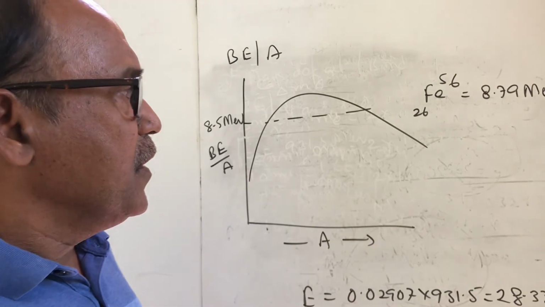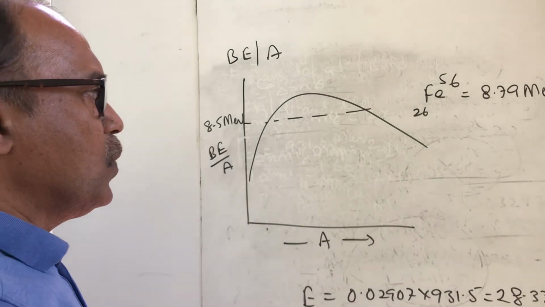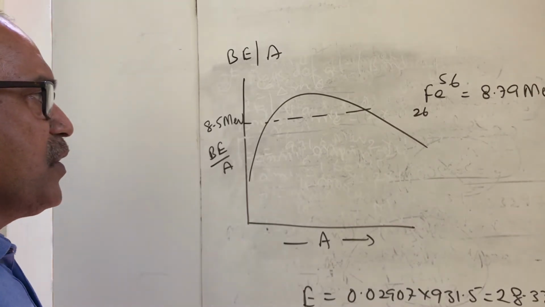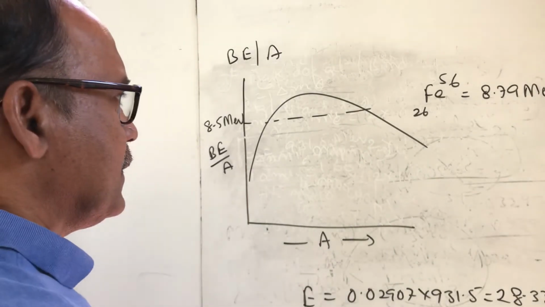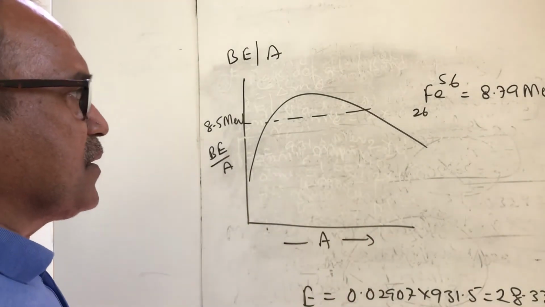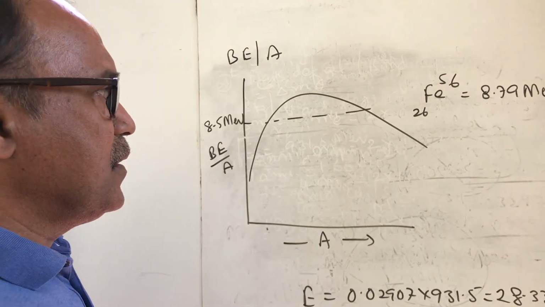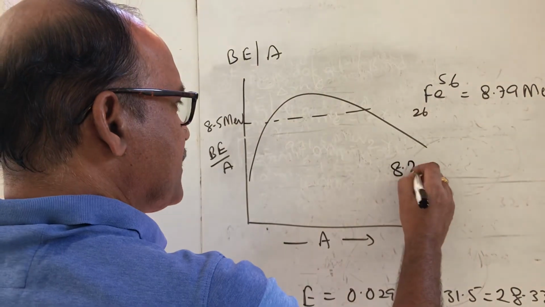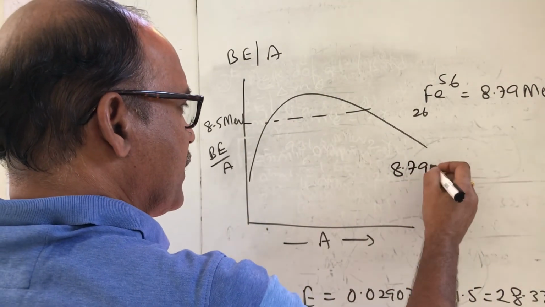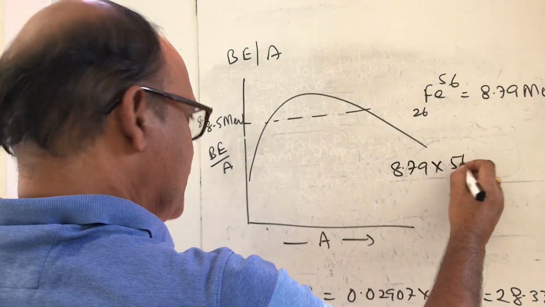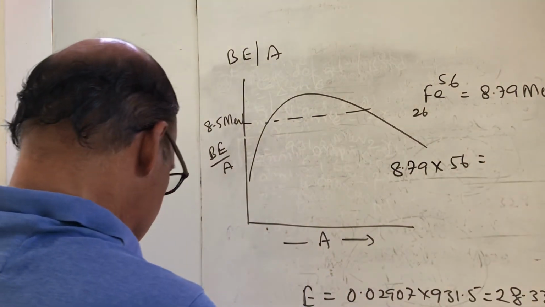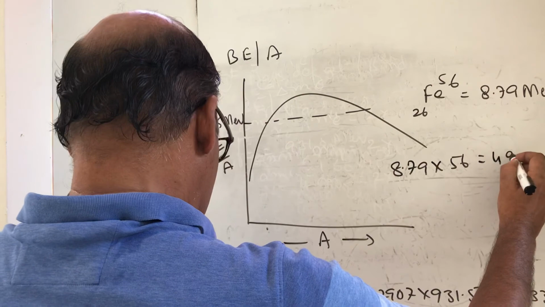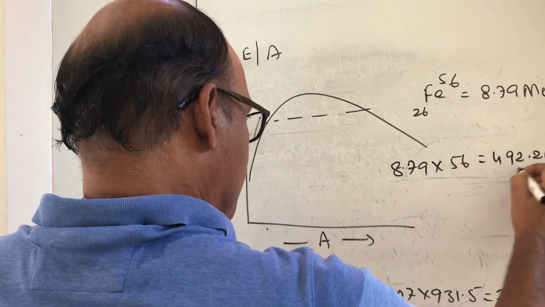Means if this iron nuclide is formed from its constituent nucleons, 26 protons and 30 neutrons, the amount of energy expected is 8.79 per nucleon, of course, into 56. It is expected to be 492.24 million electron volts.